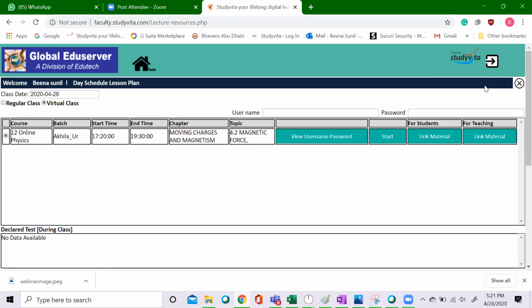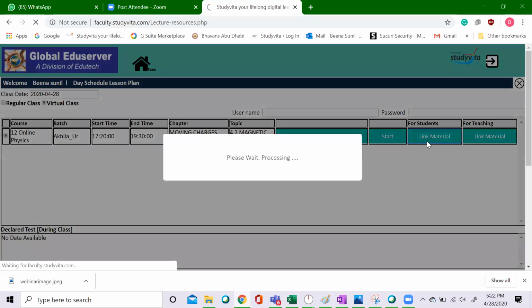That is, if you want to link certain materials for that particular session. Today I'm going to have a class, so I want to share certain materials with the students so that I can link from here. And I want to keep certain materials for teaching. For example, I want to keep a PowerPoint for today's session, then I can link that over here. For teaching means it won't go to the student account. If I'm linking for the students, it will directly get linked to the student account. So that the students also can have it when they are having the class. That is the thing.